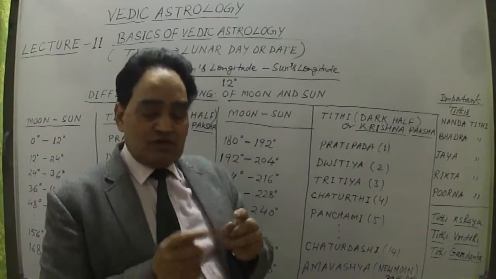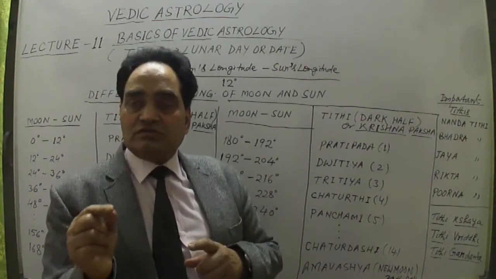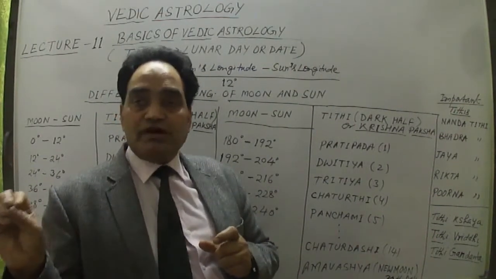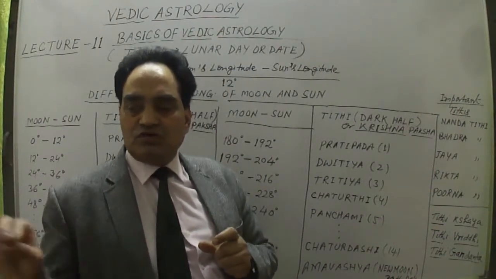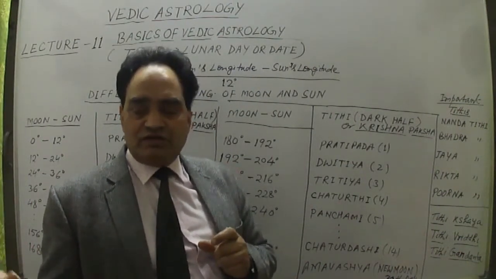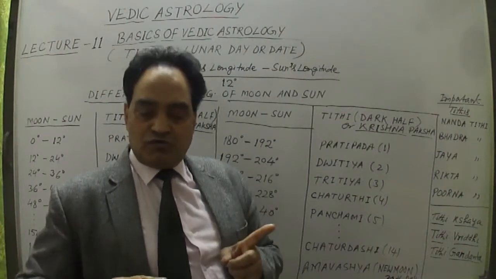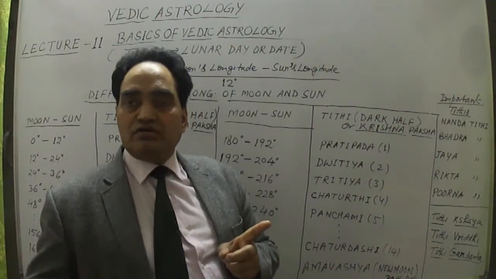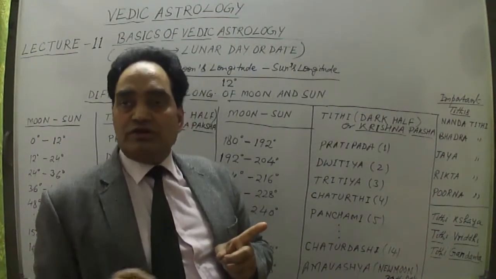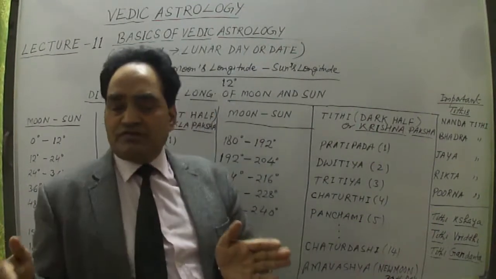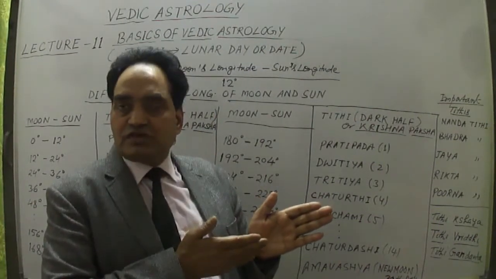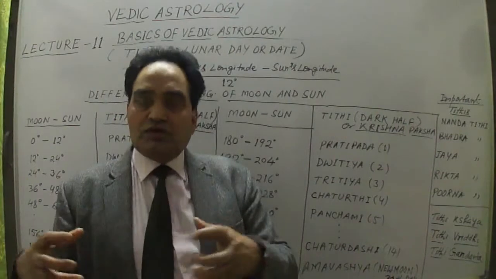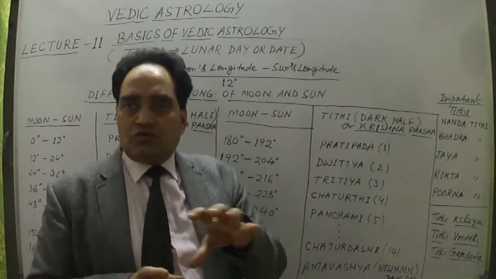What is the solar year? The solar year means from when the sun enters the Aries sign up to the ending of the Pisces sign, when the sun enters the Pisces sign, the 12th sign, and comes out of it. So from the entering of the Aries sign by the sun to the ending of the Pisces sign, this is known as the solar year, right? So with 12 signs, the sun moves from Aries sign to Pisces sign; that is the solar year. This solar year and lunar year are combined together, and that is what is calculated these days.